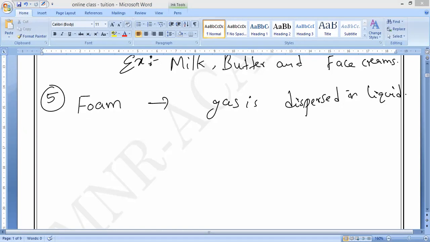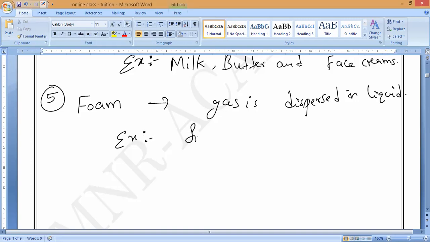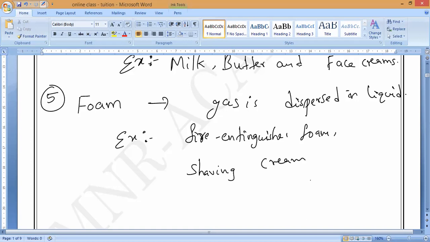Okay, write it. Foam is a colloid in which a gas is dispersed in a liquid medium. So examples are fire extinguisher foam, shaving cream, soap bubbles, and beer foam.